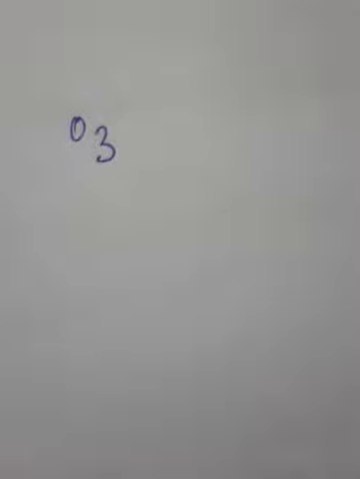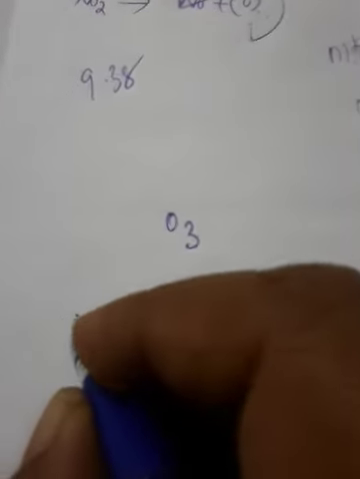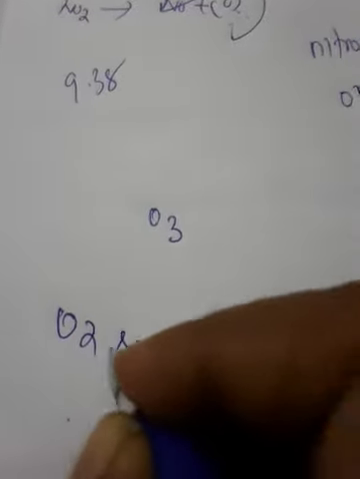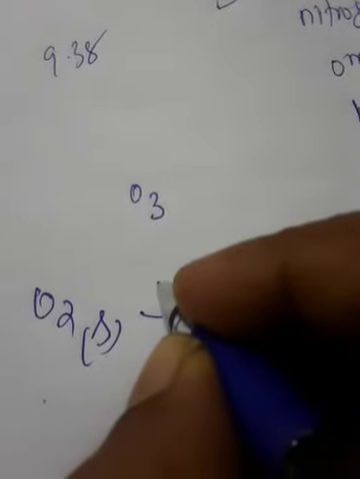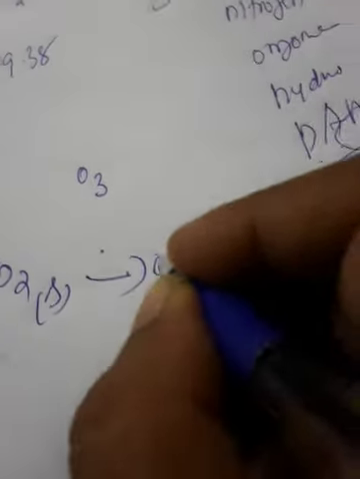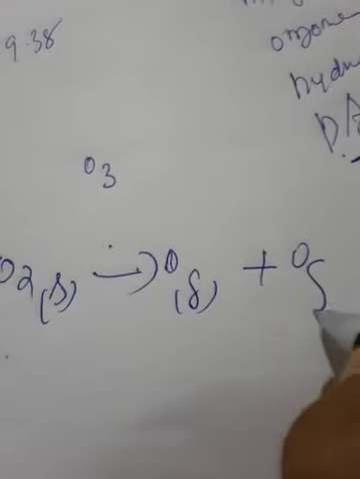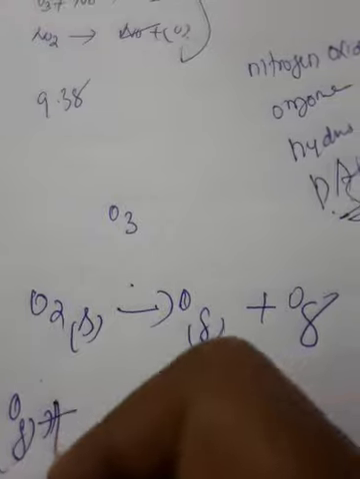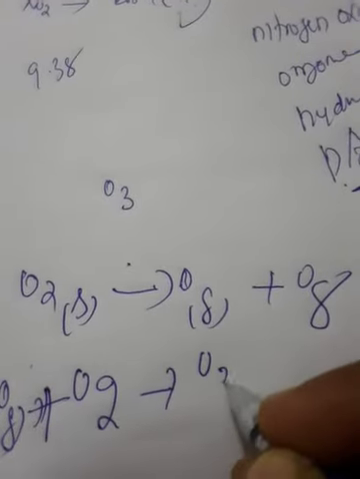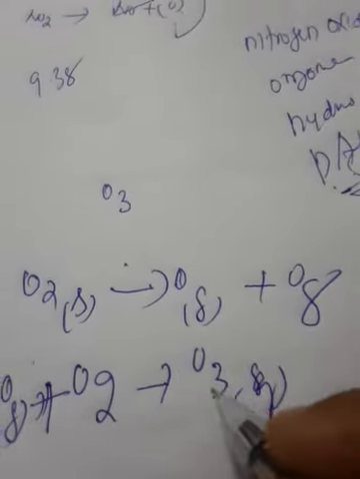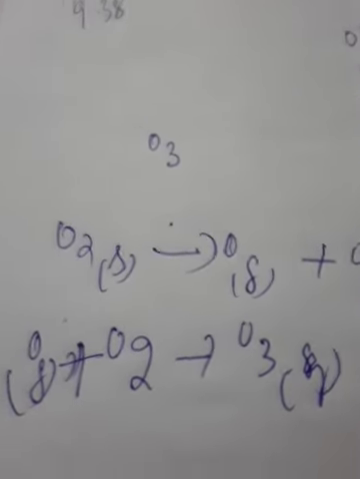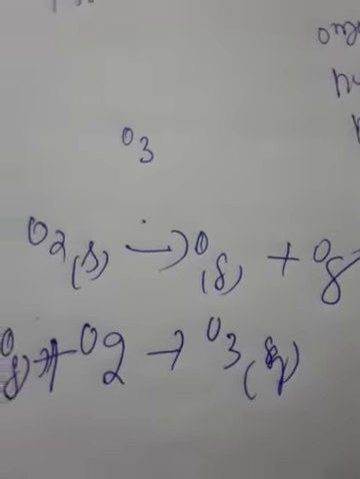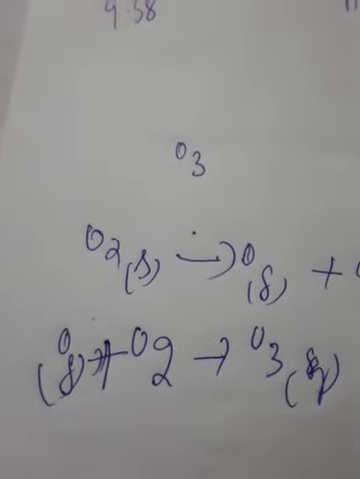UV radiation can convert molecular oxygen into ozone, as shown below. See how it is forming. O2 gas in the presence of sunlight, ultraviolet light, forms O gas plus O gas. Then this O gas once more reacts with O2, forming O3. The O3 gas is thermodynamically unstable and decomposes once more to molecular oxygen.